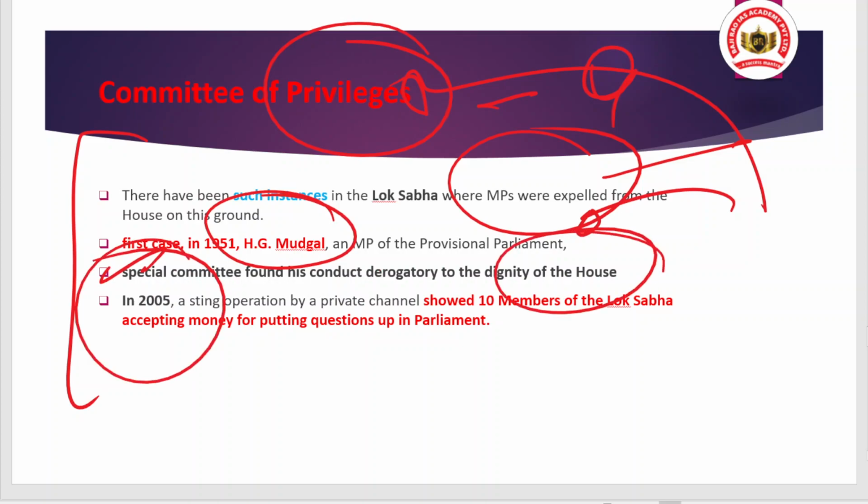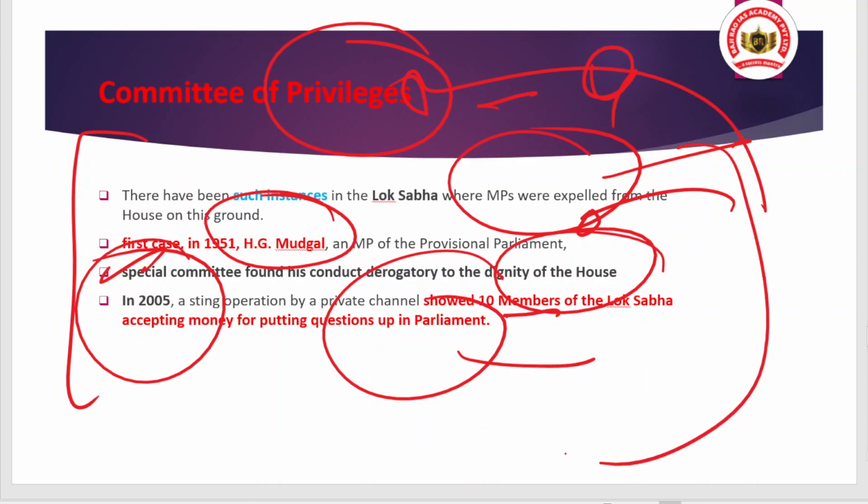And we have another incident in 2005 where a sting operation by a private channel showed 10 members of the Lok Sabha accepting money for putting questions in the parliament. So the current incident is not a unique one. These types of incidents have already been observed in the house, and action was also taken. And what was the ultimate action?